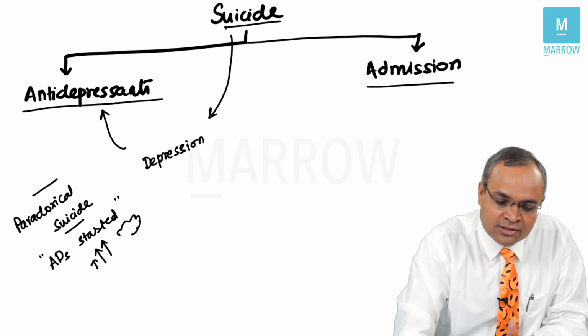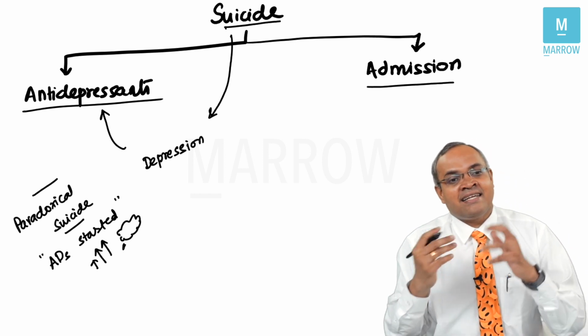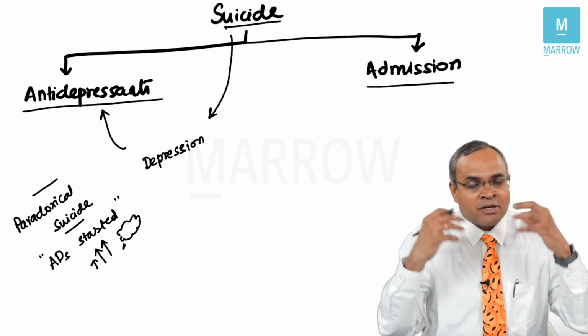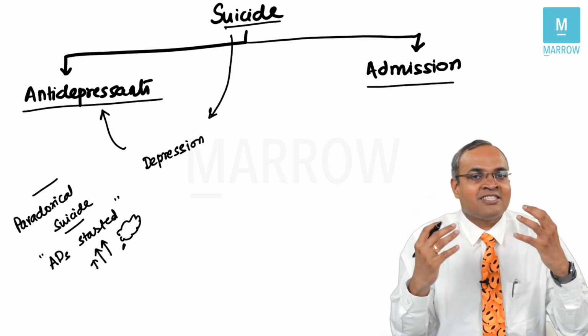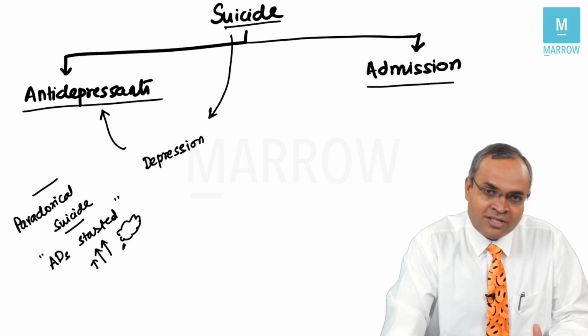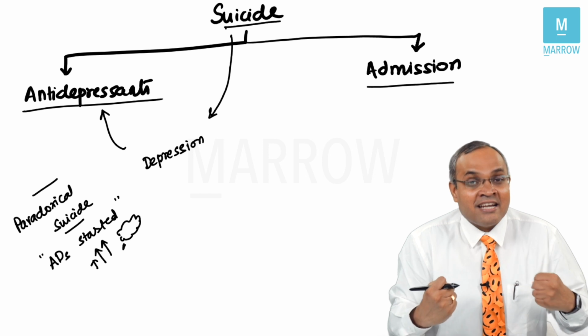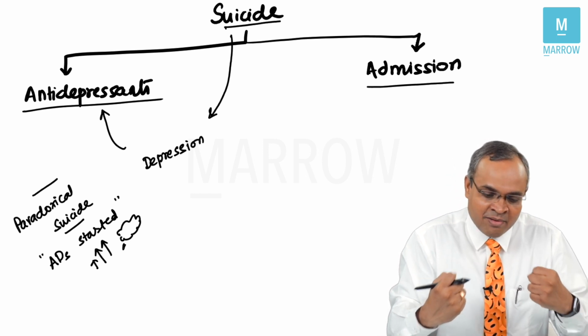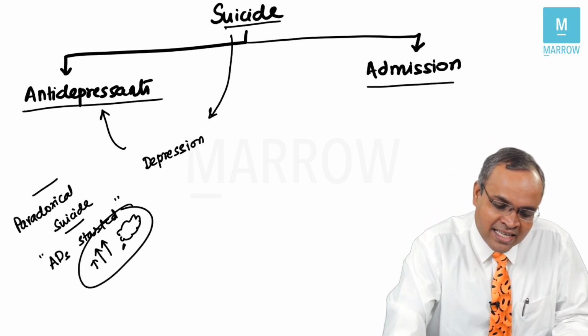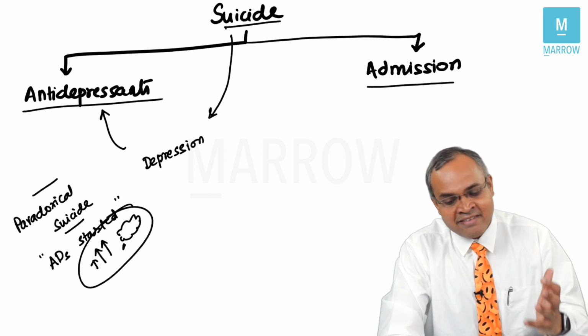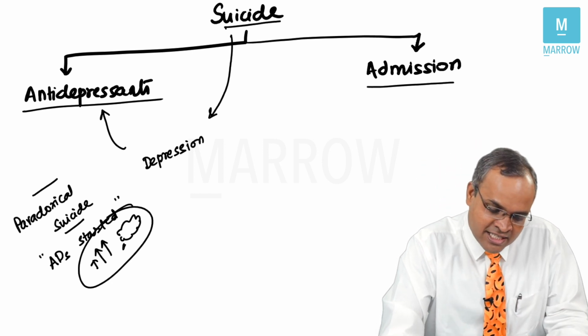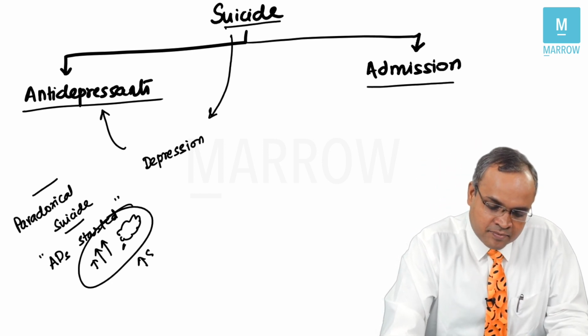Sometimes this is because they start sleeping well, and sometimes their energy is a little more and they're a little more activated. Because of the increasing ideas and activation, it can lead to increased suicidal behavior.